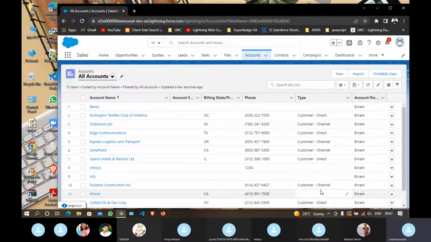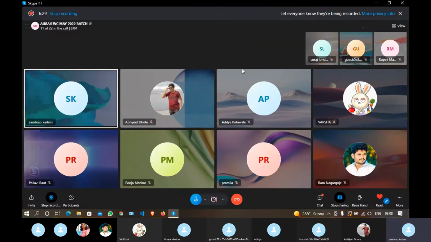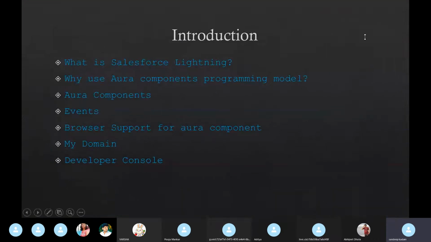So that's where you use Aura, by using multiple components to create one single application. In real time you will only work on this concept. One application will be there and you have to just develop a small component in that. You don't have to develop a whole application. So what is then an Aura component?